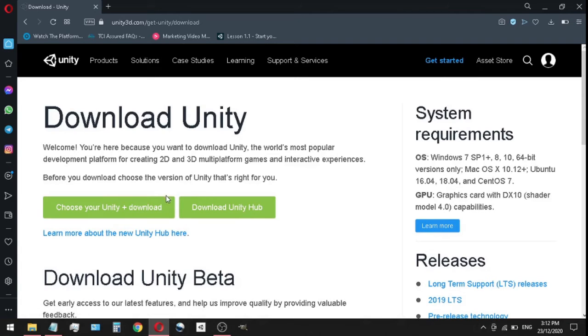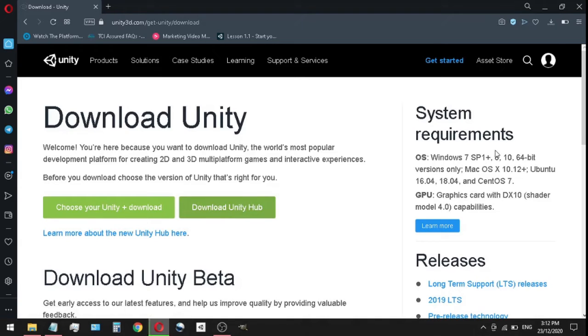Now they're going to prompt you with two options here. We could choose which version of Unity we wish to download, or we can download Unity Hub. I highly recommend we download Unity Hub, whereas if we download a specific version of Unity, that is the only version of Unity we will have access to. Then we would have to go through the entire process and re-downloading something if anything changes in the near future. Whereas Unity Hub handles all of that extra work for you, and all you have to do is just manage the versions basically. So we're just gonna click download Unity Hub.